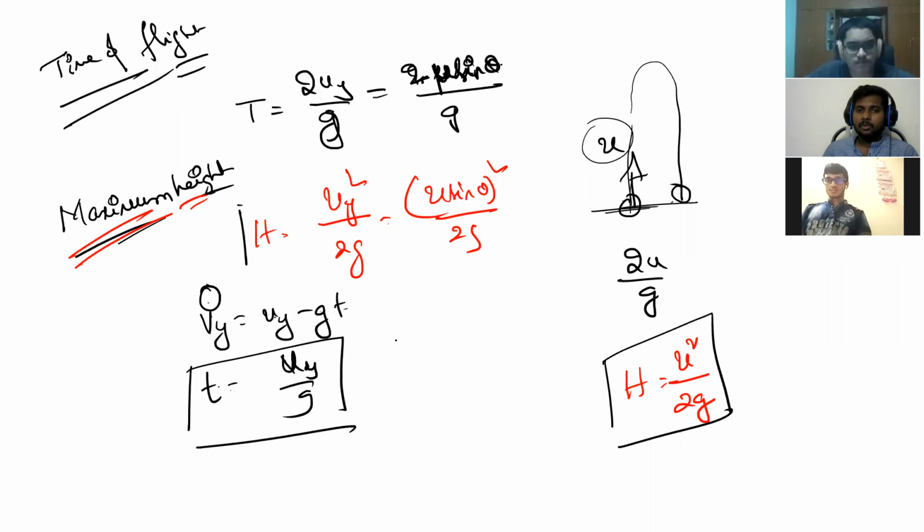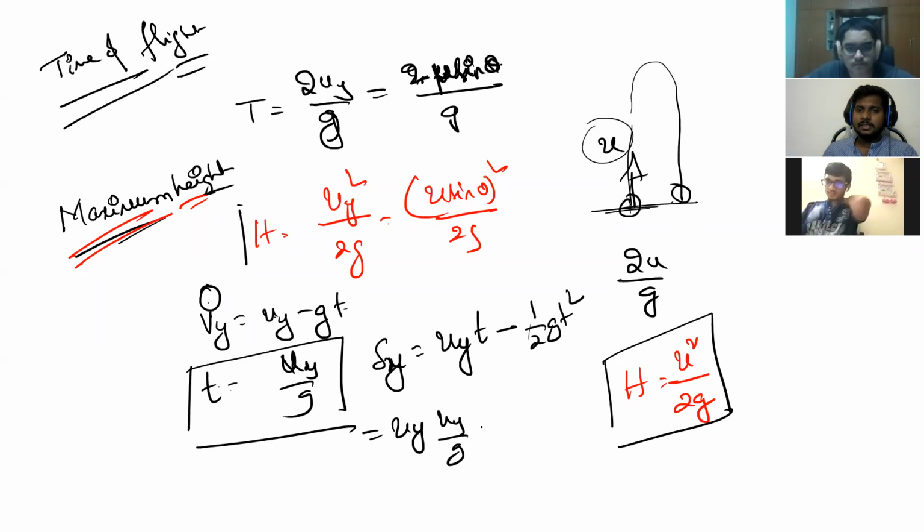So what is maximum height? It is the y direction displacement, or not? That is uyt minus half gt square. Y direction displacement is equal to y direction velocity into time, uyt, plus half into ay, which is minus g, into t square. Got it? We substitute the time of flight, so uy into t is uy square by g, minus g by 2 into uy square by g square. G gets cancelled.